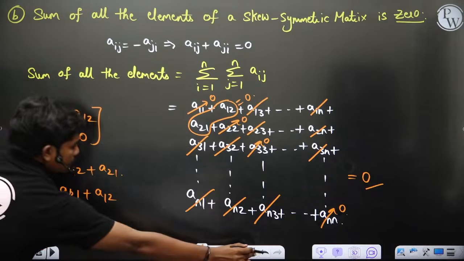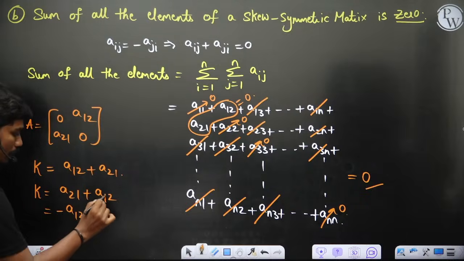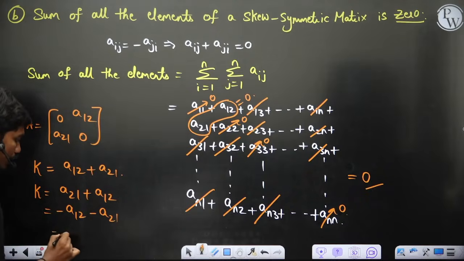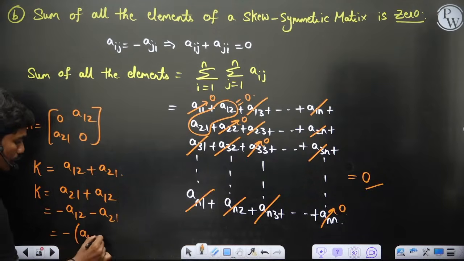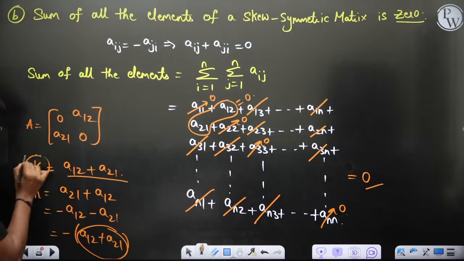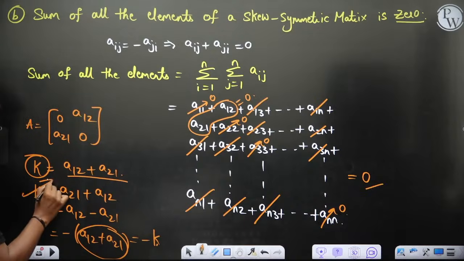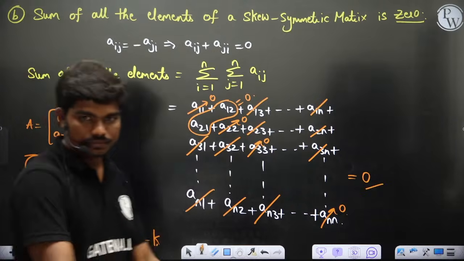But actually I can replace this a21 as minus a12 and minus a21. If I take minus sign common, I'll have a12 plus a21, and this term can be replaced again with k, so minus k. So k equal to minus k, so k has to be 0. This is what I have done in a shortcut. That's it.